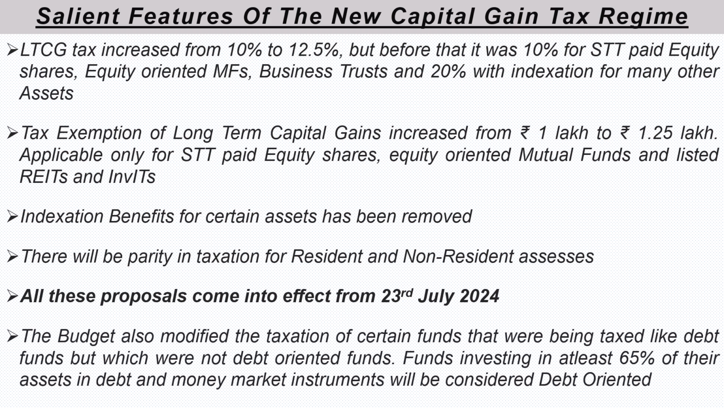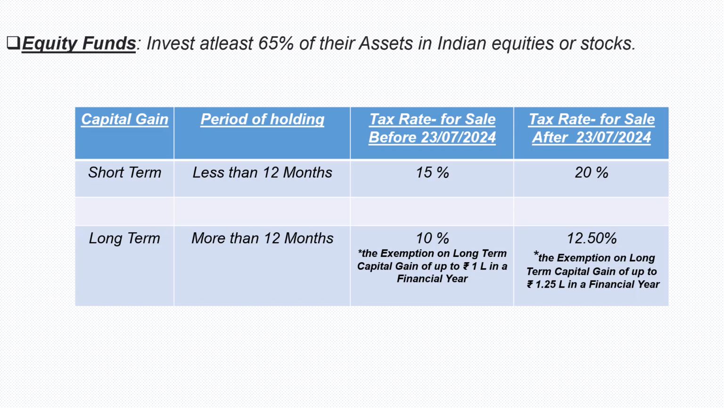The budget also modified the taxation of certain funds that were being taxed like debt funds but which were not debt-oriented funds. Funds investing in at least 65% of their assets in debt and money market instruments will be considered as debt-oriented funds. Equity funds invest at least 65% of their assets in Indian equities or stocks.